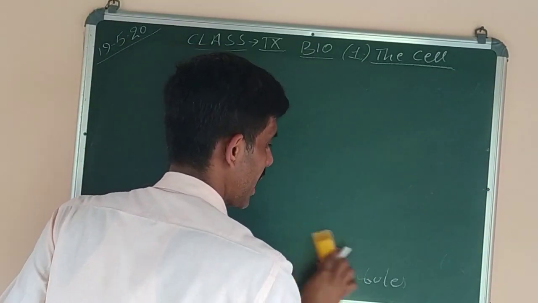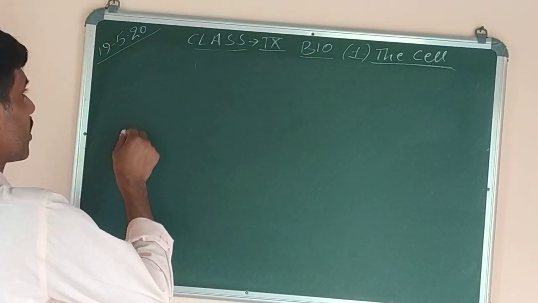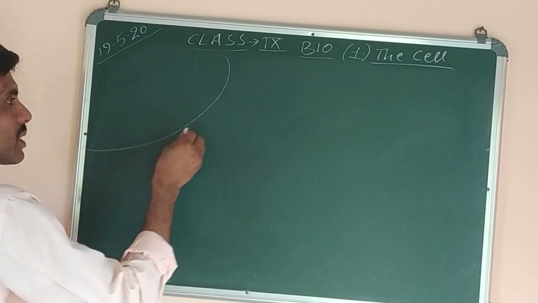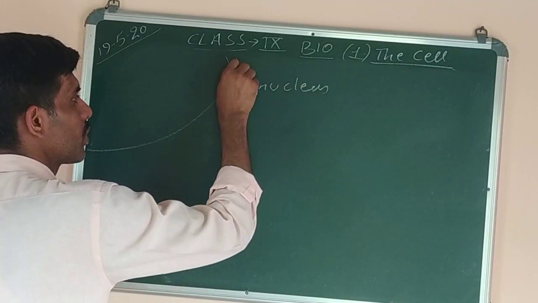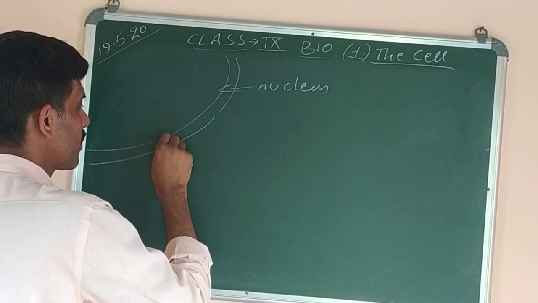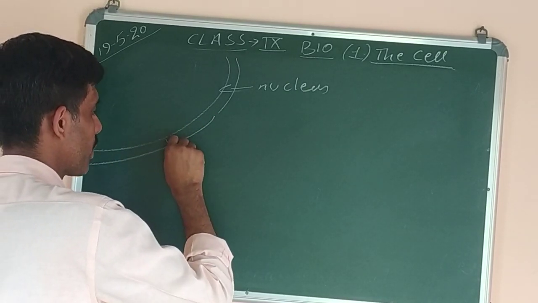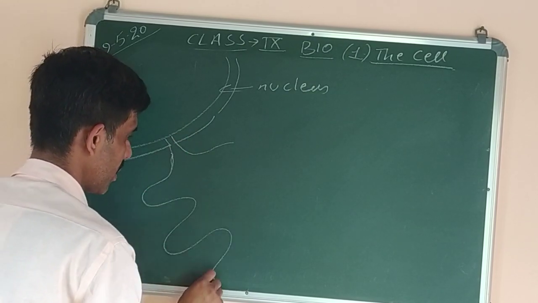Then we have to study the types and then the functions. Now, this one is the nucleus, I have drawn this one as nucleus. This one is the nuclear membrane with the pores, and connecting the nuclear pore we have a network of this.